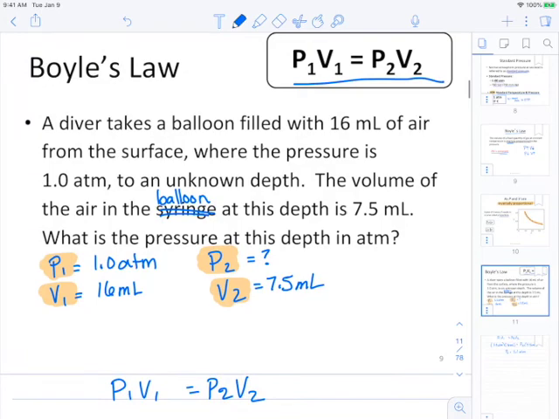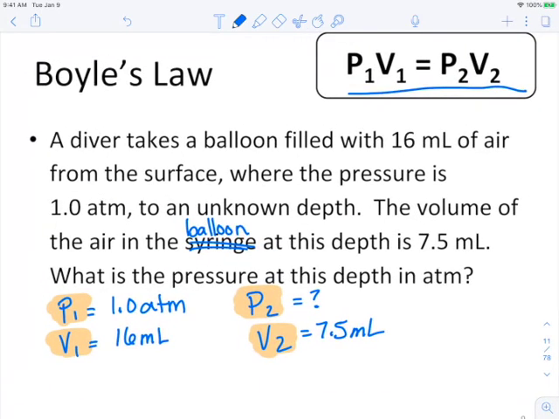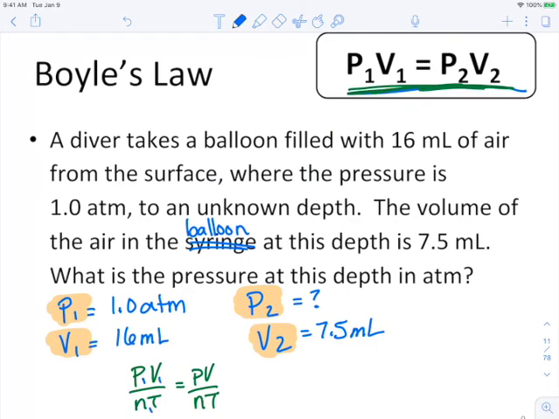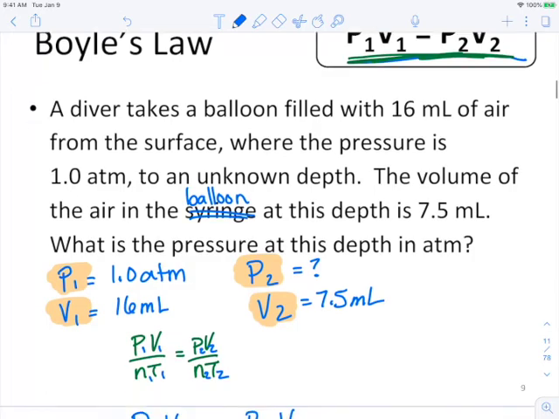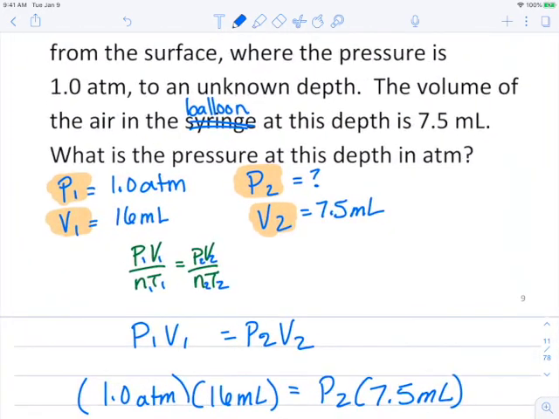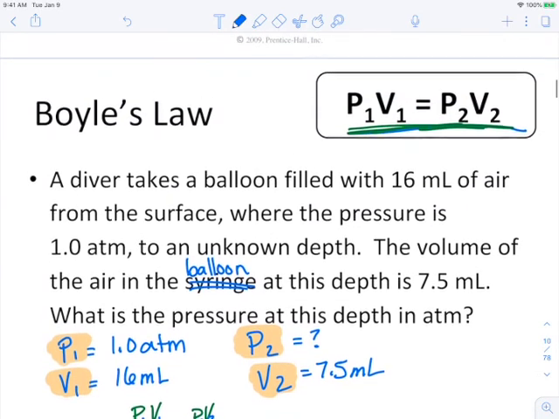All right, so here is Boyle's law. I'm going to go ahead and put this in a different color. What I'm telling you is that instead of using P1V1 equals P2V2, we can use PV over NT equals PV over NT. Let me put in my numbers. Now I want to show you why this equation right here can actually be the same as that big Boyle's law equation.